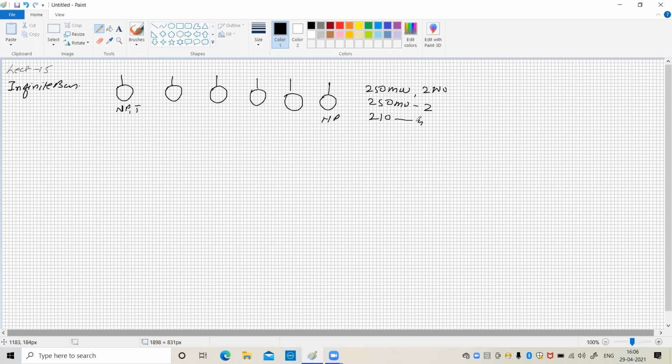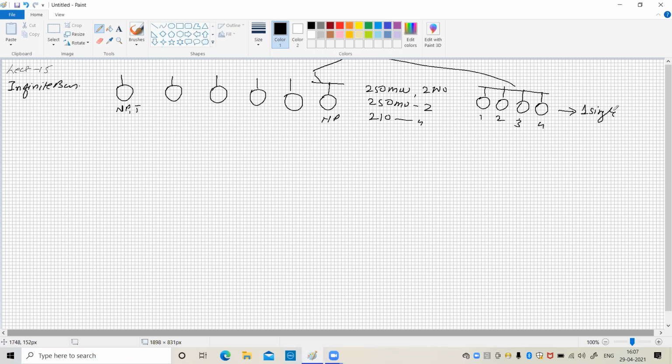So these are different machines, different alternators, and those are connected in parallel. The number of alternators connected in parallel in one generating station is called one area. Say there are 4 generators, 4 alternators connected in parallel. Now this parallel combination is connected with the second area's parallel combination. So these 4 machines together are called a single large machine.